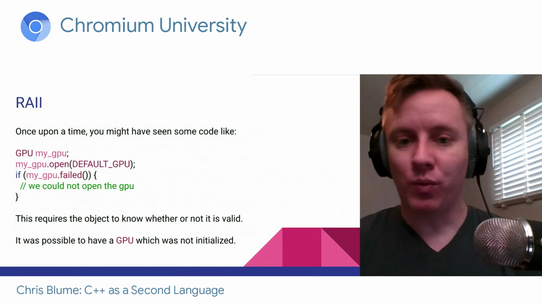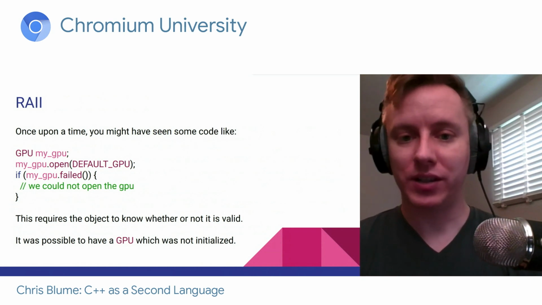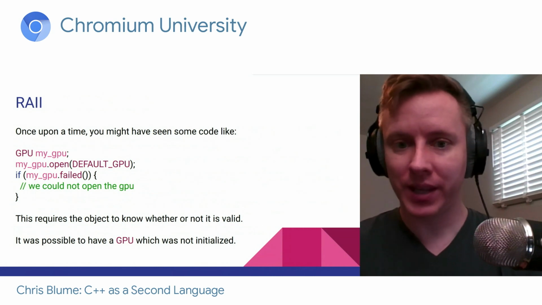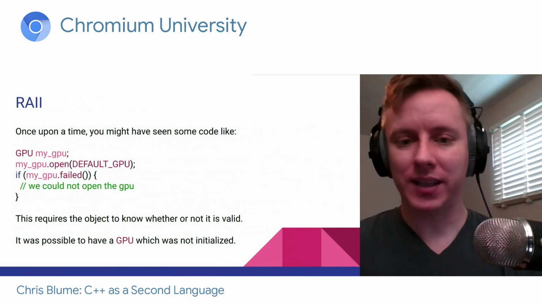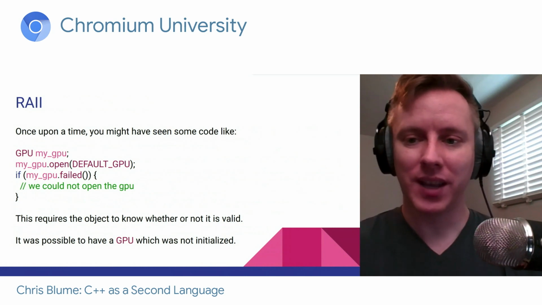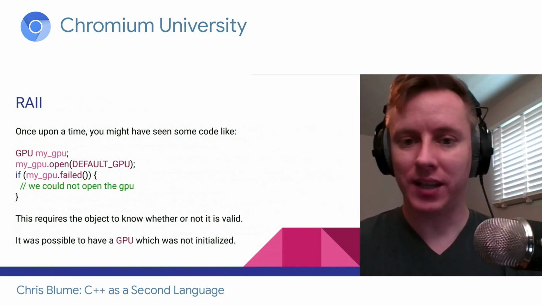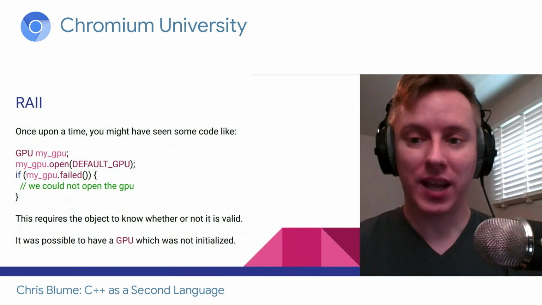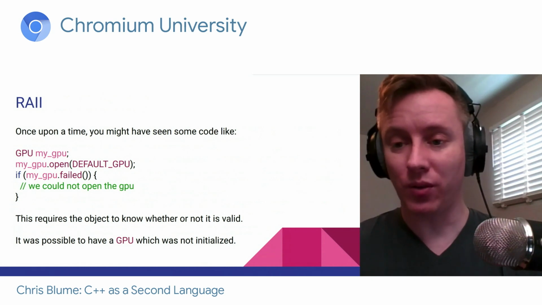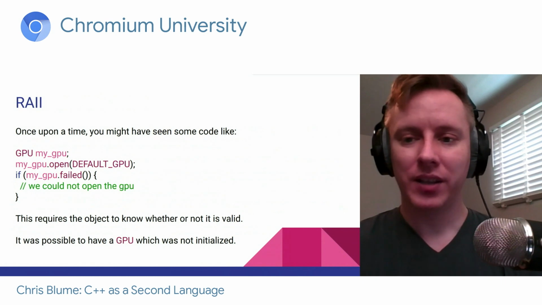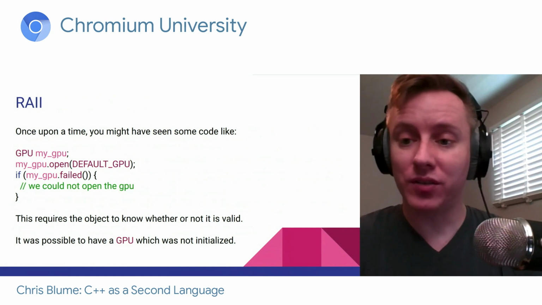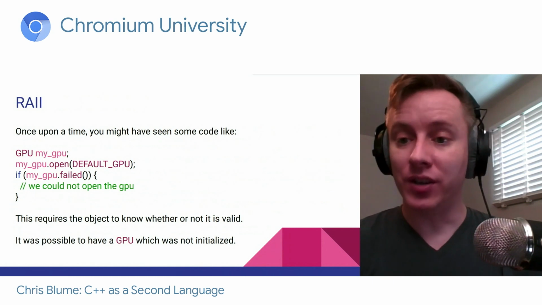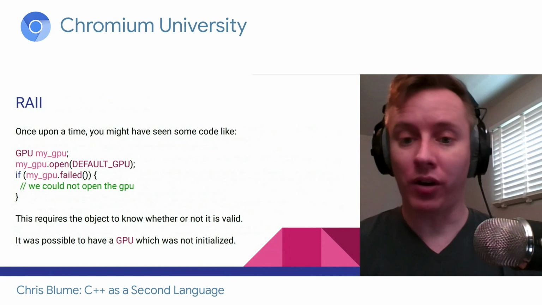So this has a few problems. One, I was able to create the object before I actually opened it. So at that point, the object doesn't actually represent a GPU yet. And the second thing that I really dislike is we have that .failed function. That means I have to check if there was a mistake. And if I call any other member functions, they're probably going to check, hey, by the way, have we actually acquired a resource or are we still in this invalid state? So as is, this GPU class represents two things. It represents both a GPU and some invalid state. That's not what we want. That's what we're going to avoid with RAII.